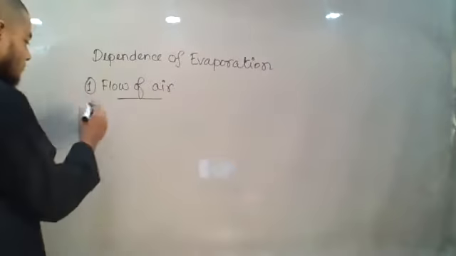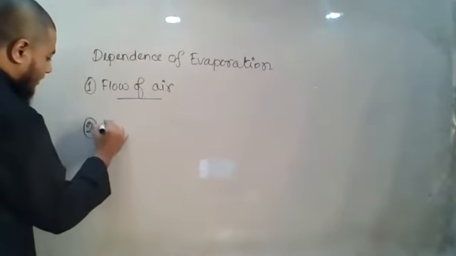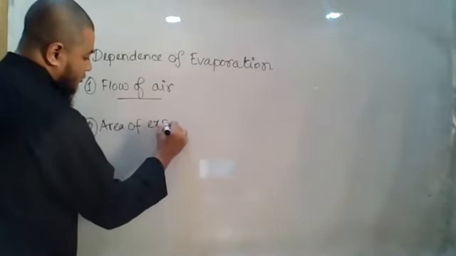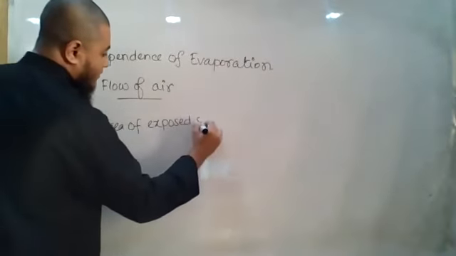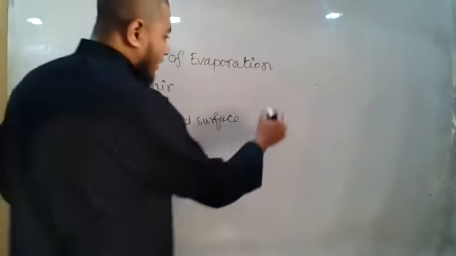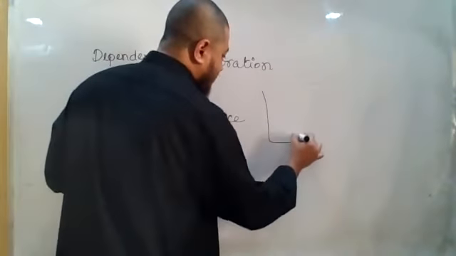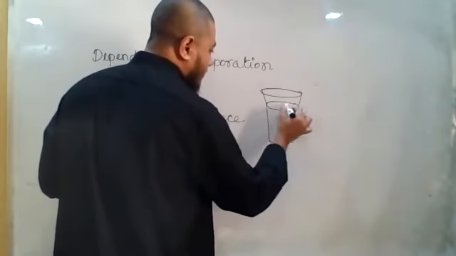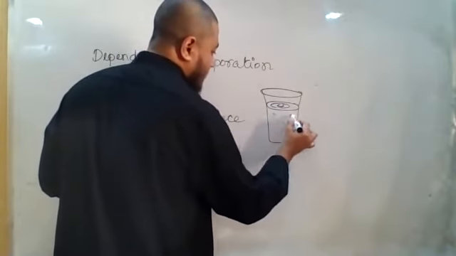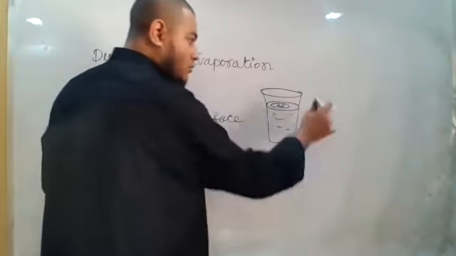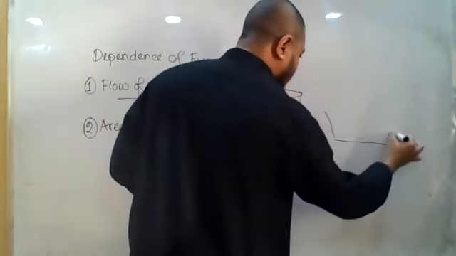Then number two, the area of exposed surface. Okay, now let us say I have kept a certain amount of water in this glass, up to this level. This is the water level, and then I have kept the same amount of water in another pot.